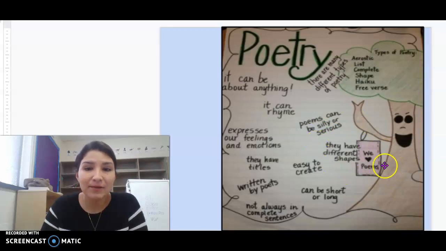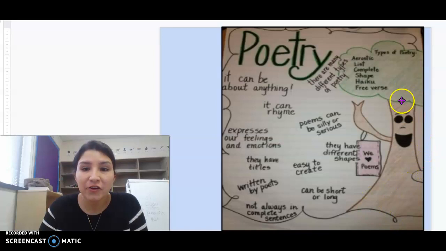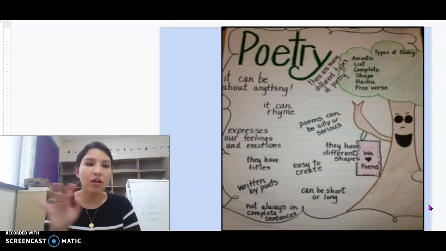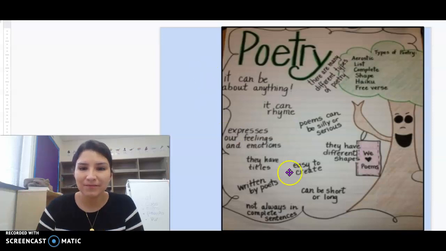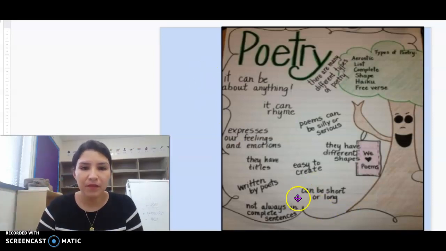So there are types of poems called shape poems. It can be in the shape of a tree, for example, and in the poem it can talk all about the different things of a tree. It can be a short poem, or it can be a very long poem.